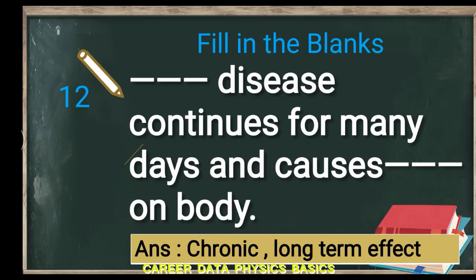When we choose the time period and the curement period for the disease, then we can differentiate diseases in terms of chronic and acute diseases. Chronic diseases are those diseases which continue for many days and cause long term effect on the body. Very long term, like tuberculosis, etc.